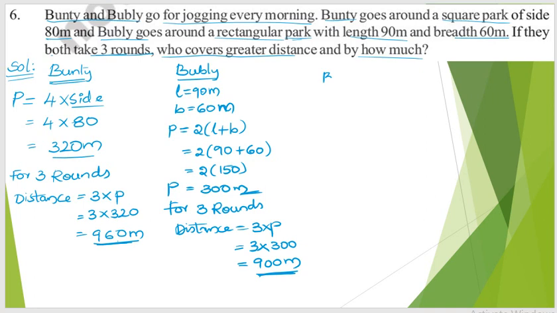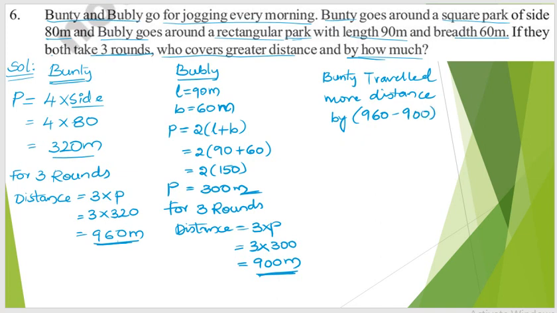So Bunty traveled more distance. And what is he asking? By how much? If you want to find by how much, we need to subtract Bunty's distance and Bubbly's distance.